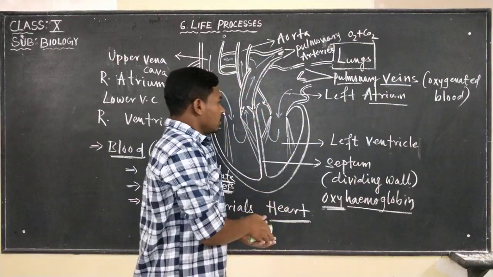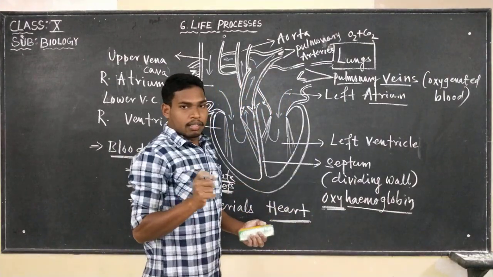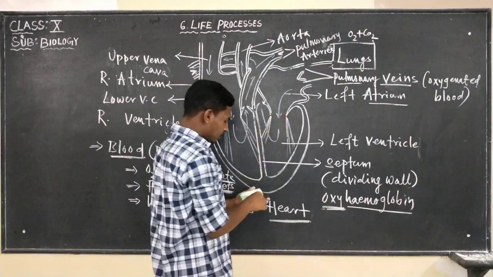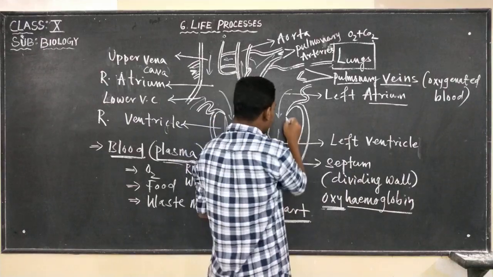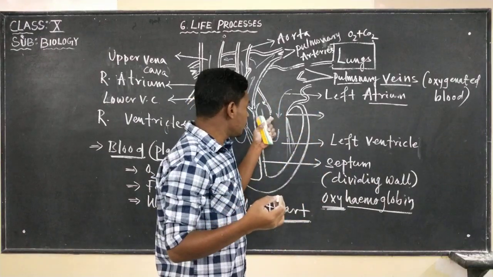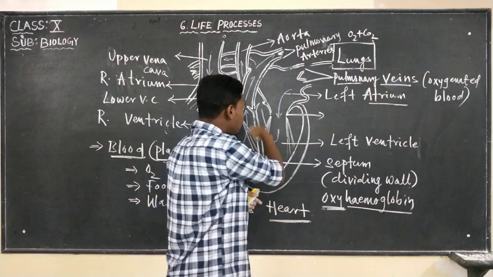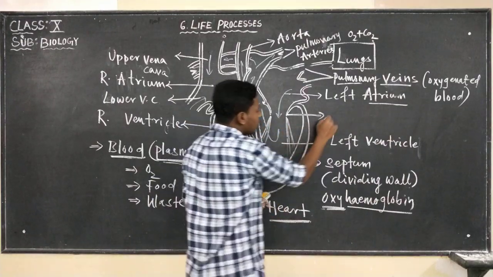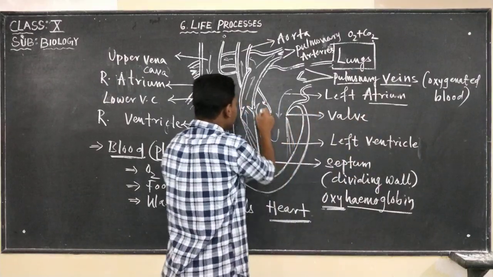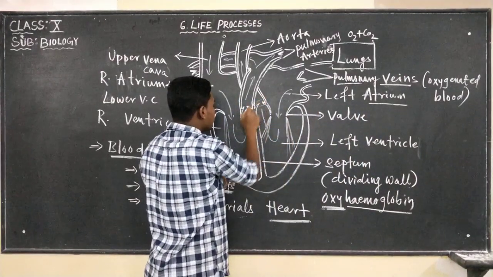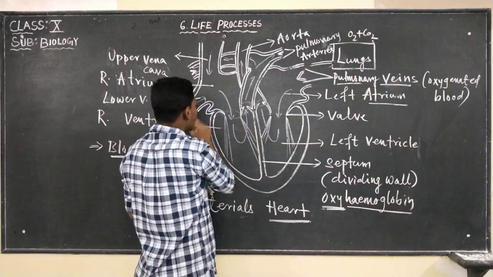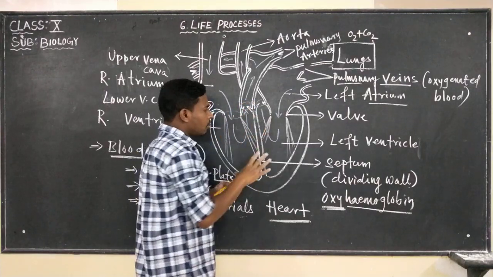Here, one more thing you should remember is that you can find valves. There are different names, and when we discuss the NIT foundation, I will explain every detail about this. So there are valves. Here there is one valve, here there is another valve, here another, and here another. So there are 4 valves.